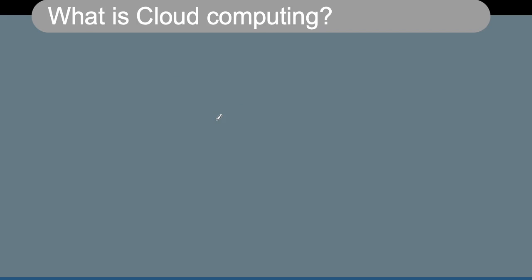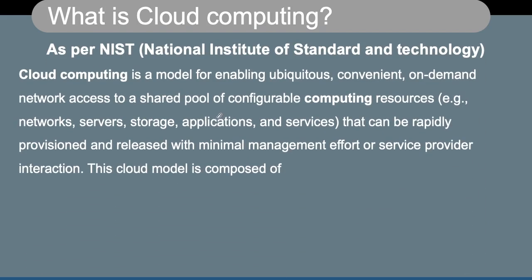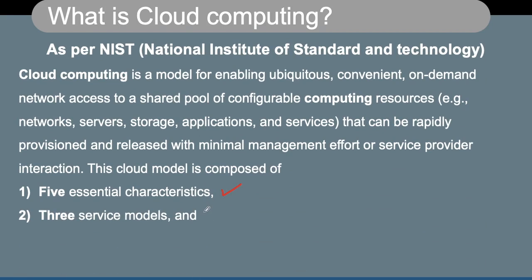As per the NIST definition, we have 5 essential characteristics, 3 different service models and 4 different deployment models. In the last 2 sessions, we talked about the 5 essential characteristics and 3 service models. If you have not seen those sessions, please go ahead and watch them as well. In this session, we are going to talk about the 4 different deployment models for cloud computing.